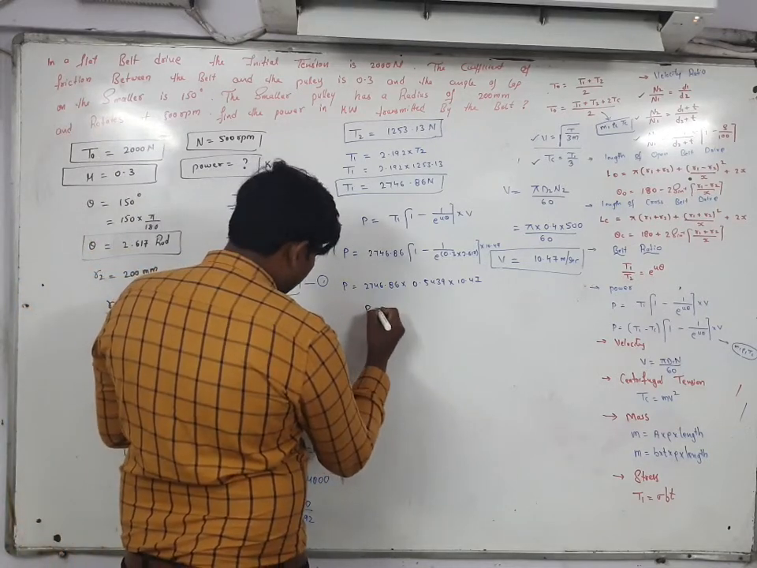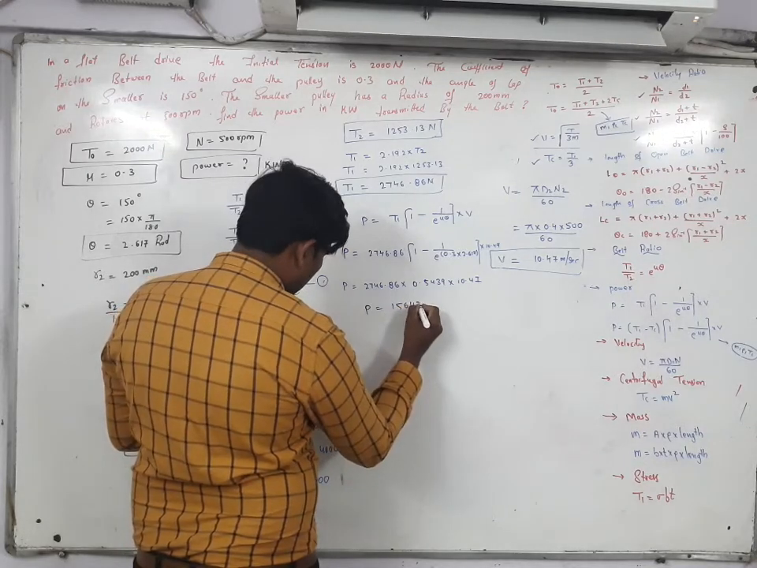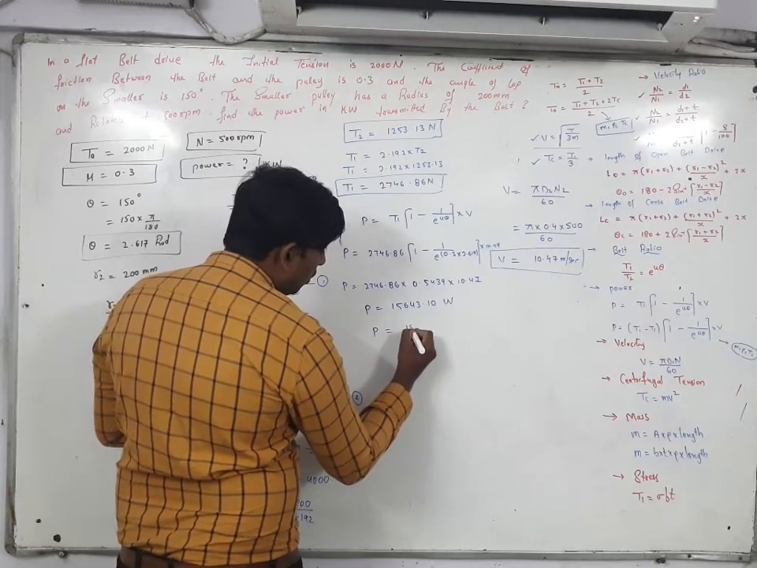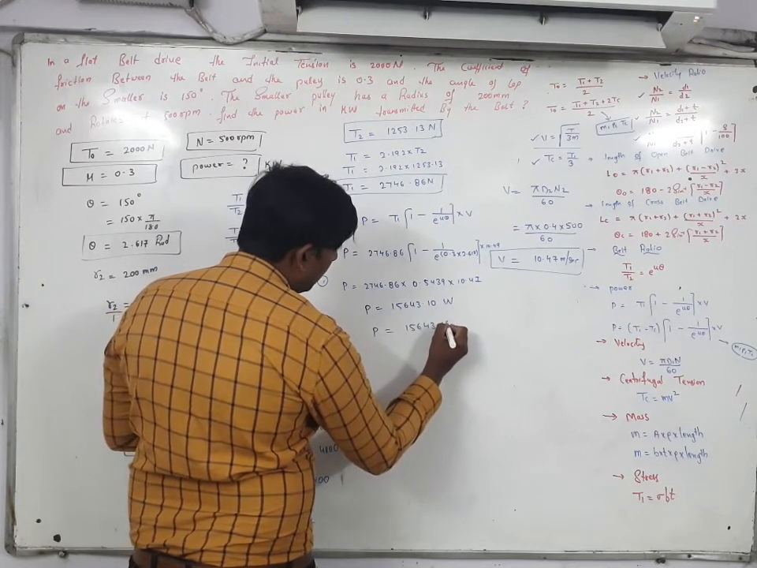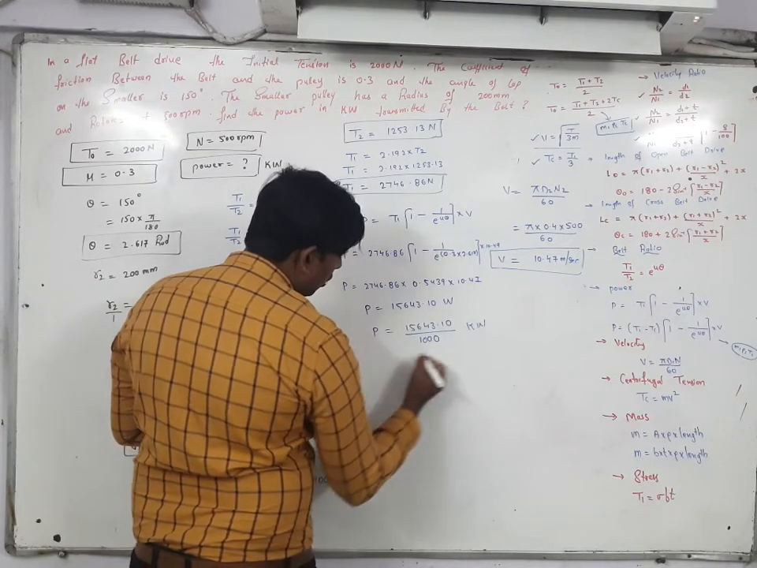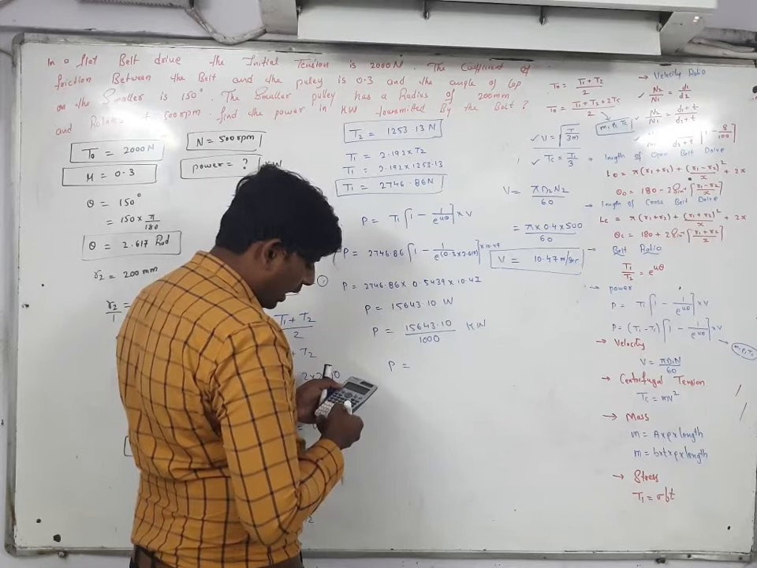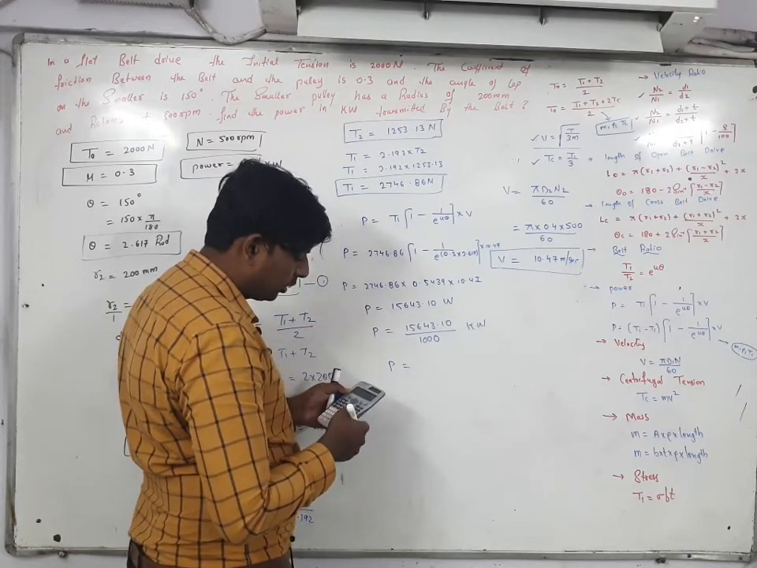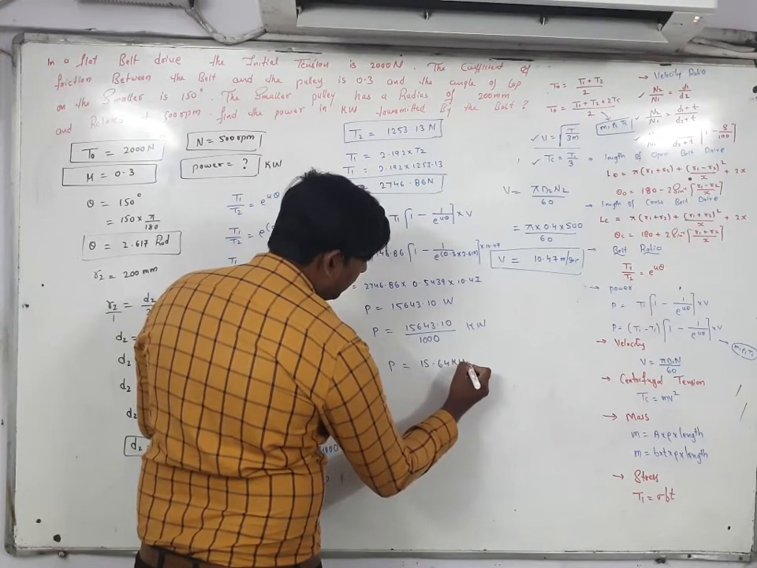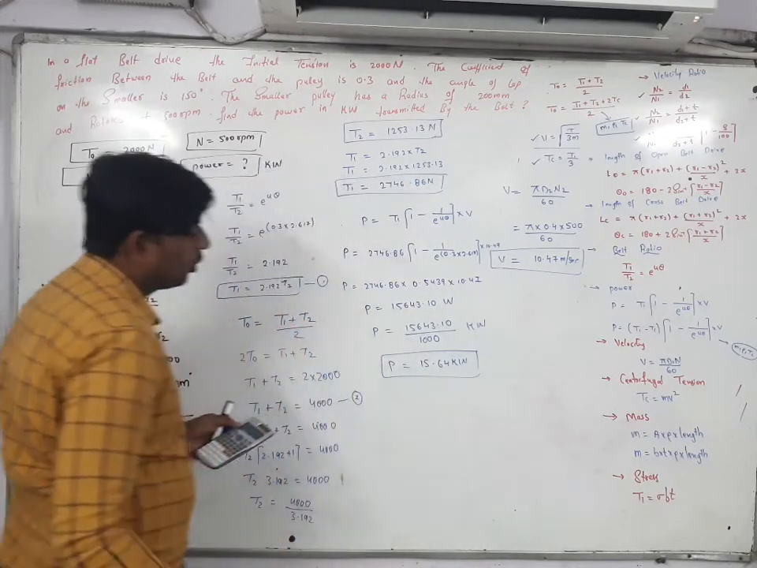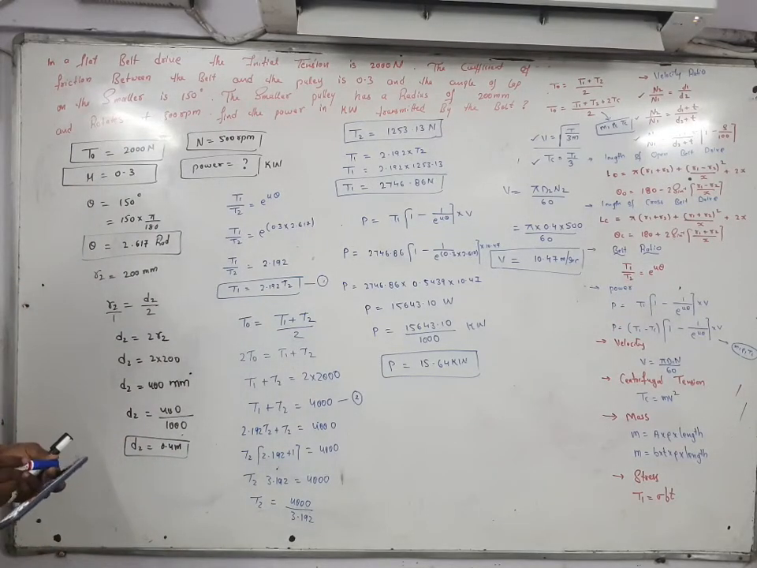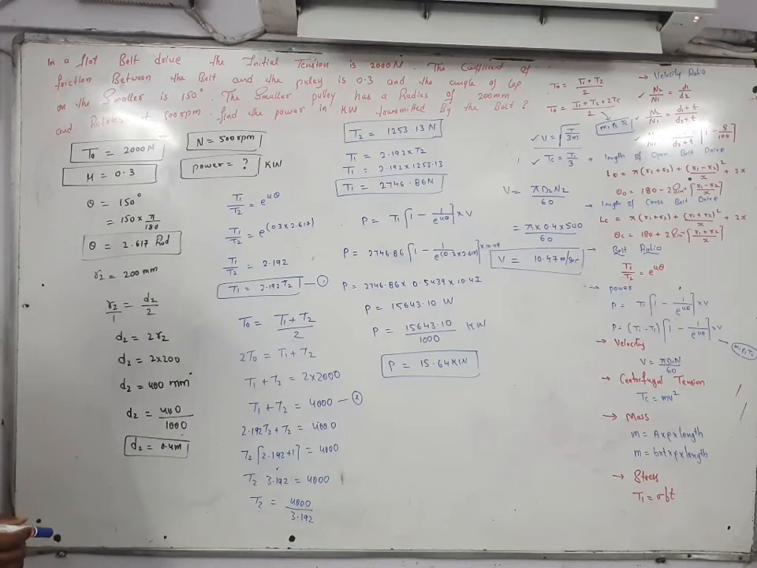So how much are you getting? Power is equal to 15643.10 in watts. So what you have to do? Divide 15643.10 by 1000, then you will get the answer in kilowatt. Power is equal to 15.64 kilowatt. This is the value for power. Power you have to find in kilowatt, so for the final unit you have to divide by 1000. So you will get it in kilowatt.